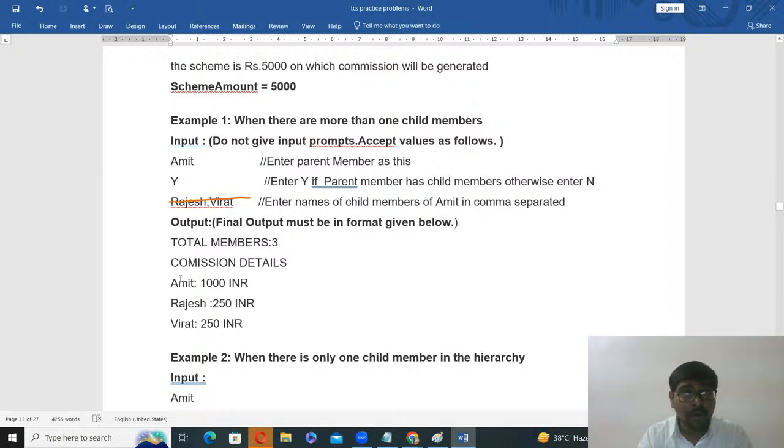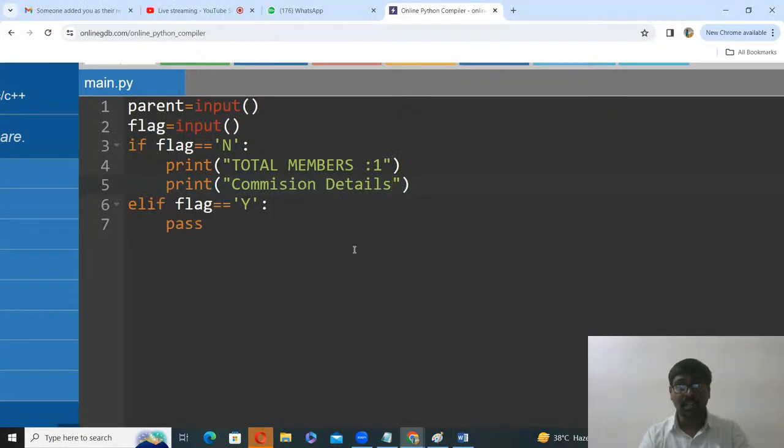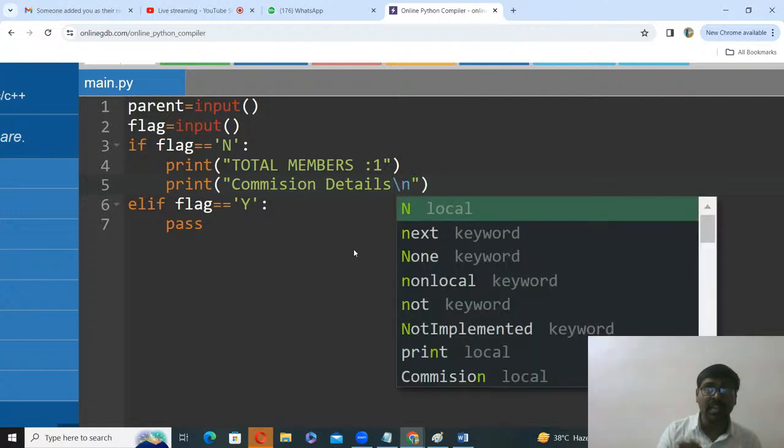The name of the parent, Abid. Commission details, comma, in the next line. If you want you can use a new print statement, or else you can use slash n, that is not a problem. You got my point? Slash n specifies a new line character.